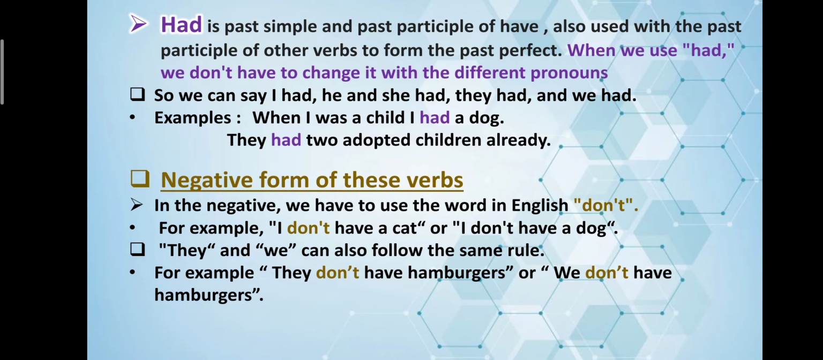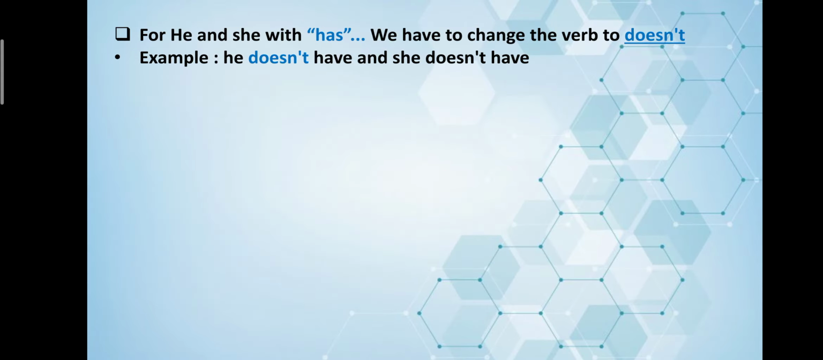They and we can also follow the same rule. For example, they don't have hamburgers or we don't have hamburgers. For he and she, with has, we have to change the verb to doesn't. Okay, so he doesn't. He don't have won't be the correct thing. It will be he doesn't have and she doesn't have.